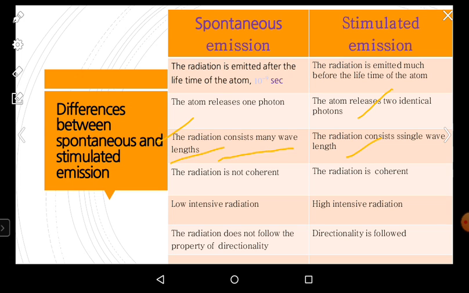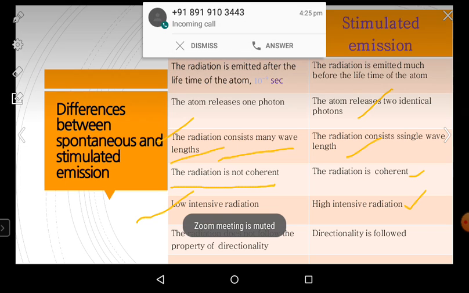And the next point: during spontaneous emission, the radiation is not coherent, but stimulated radiation is coherent. The intensity of radiation emitted spontaneously is not so high. It is not highly intensive, whereas stimulated emission of radiation is highly intensive. The radiation emitted in the stimulated process is very high.